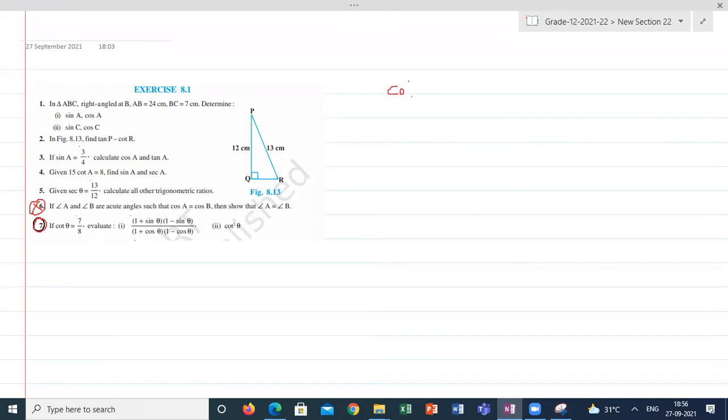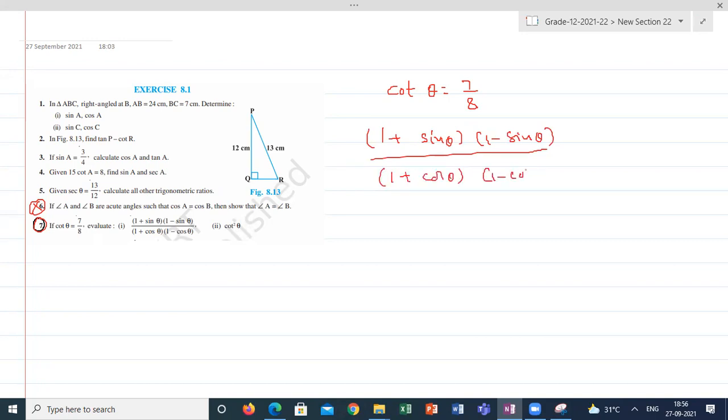If cot theta is equal to 7 by 8, evaluate two expressions. First: 1 plus sine theta into 1 minus sine theta divided by 1 plus cos theta into 1 minus cos theta. If I apply the a minus b into a plus b formula, this becomes 1 minus sine square theta divided by 1 minus cos square theta. So our aim is, I need sine and cos.